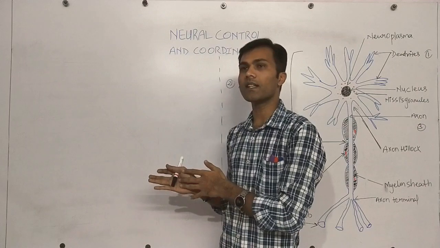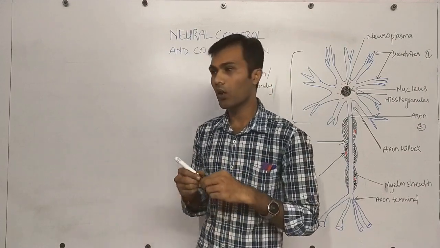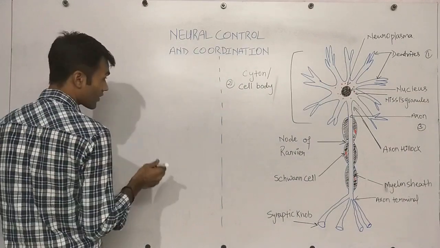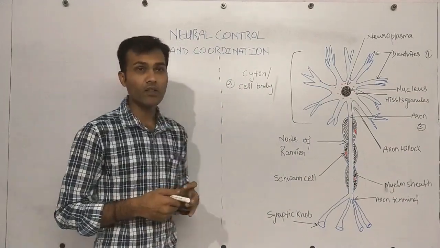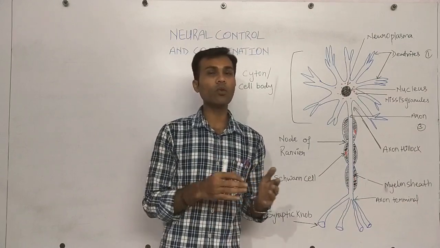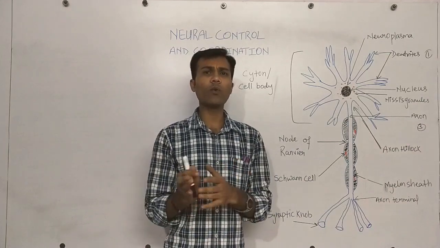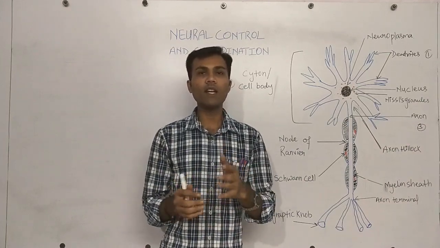So the question arises: how does coordination take place in the body? The simple answer is coordination and integration. Another important point is integration. Integration is also an important process taking place inside the body. So coordination and integration together are very important for carrying out a single function.